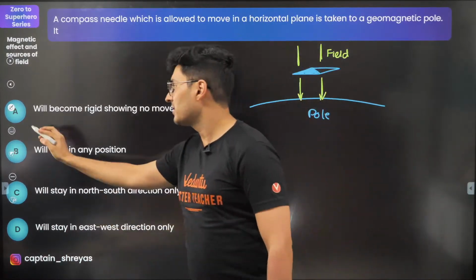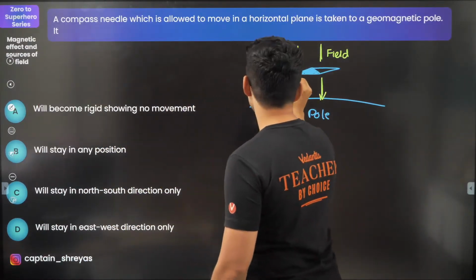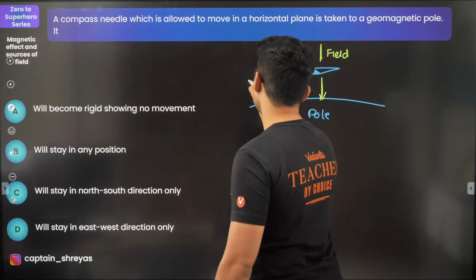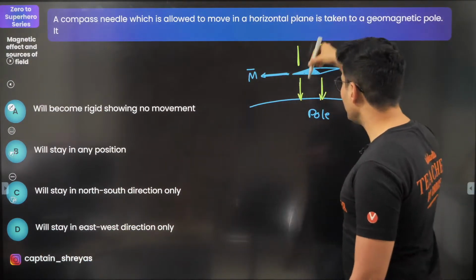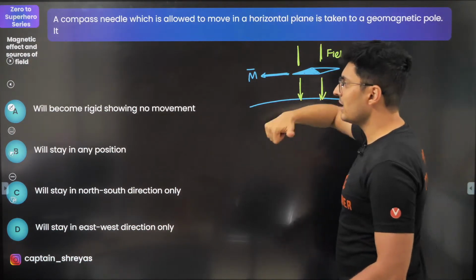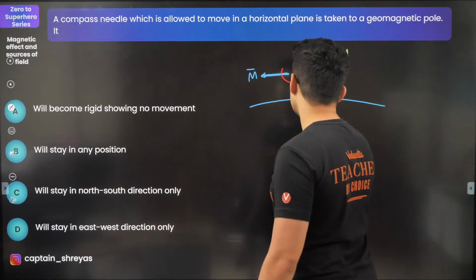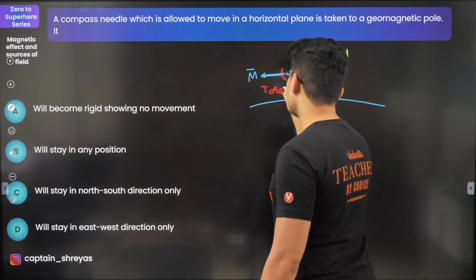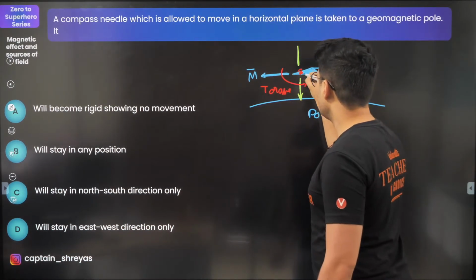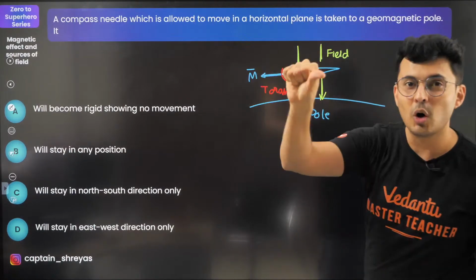Now why did I show this? Because I know this magnetic needle has a magnetic moment like this. Field is like this. If you do M cross B, you will notice that M cross B will definitely create a torque like this. Now this torque is coming towards you, or basically in the horizontal plane.